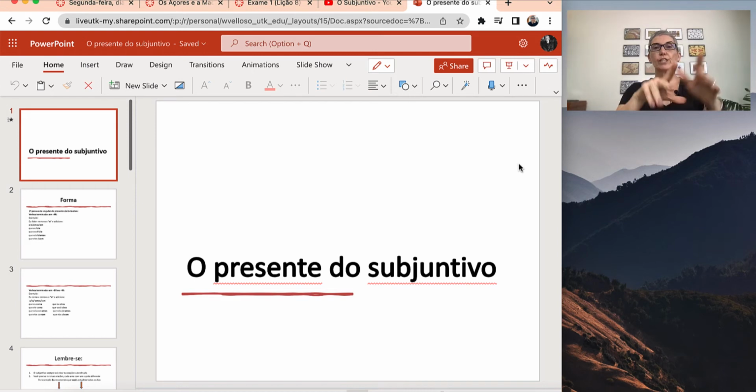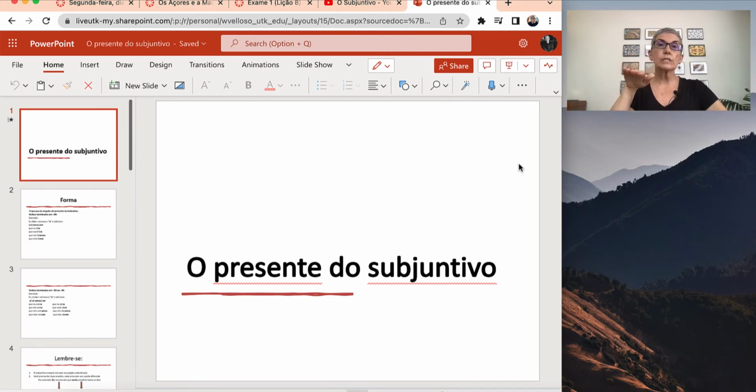So we have learned two modes, the indicative mode, the imperative mode, and now the subjunctive mode. So the subjunctive, when do you use it? You're going to use it when you have two clauses and you want to express wishes or emotion or a hypothesis, okay? So a hypothetical situation.